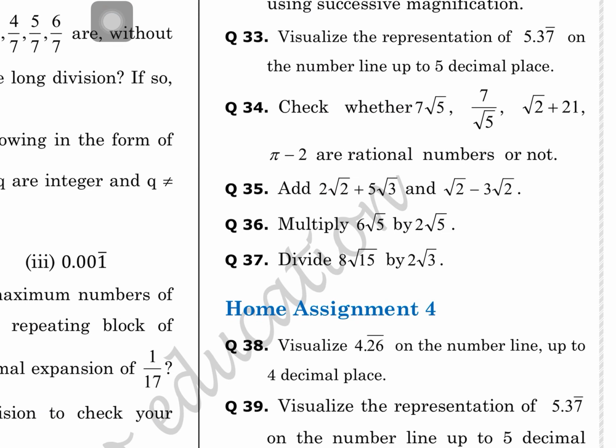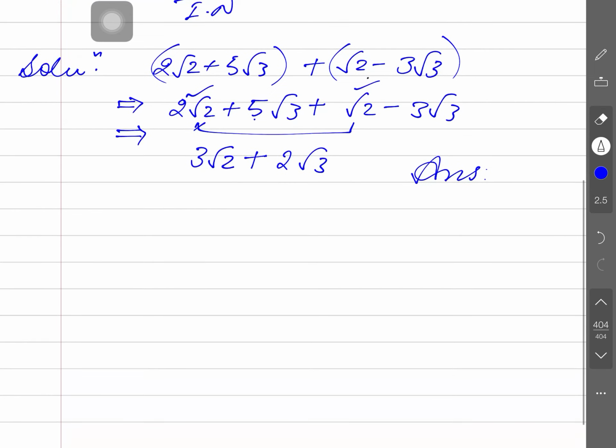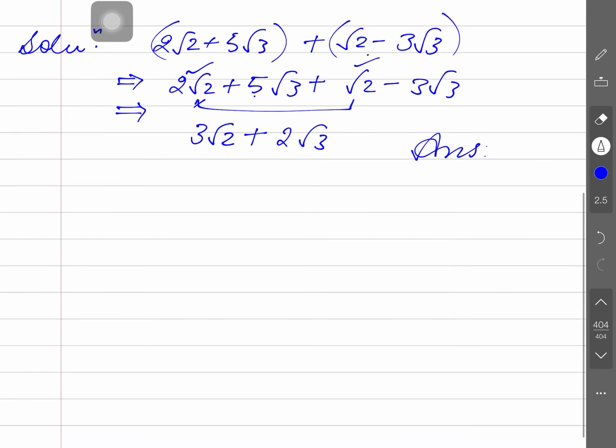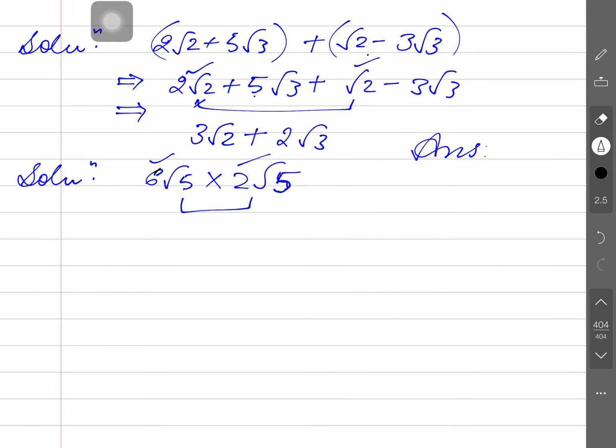Similarly, multiplication can also be done here. 6 root 5 and 2 root 5. I am telling this again. 6 root 5 and 2 root 5. Is that clear or not? 2 root 5. So, the rational part is operated with the rational part, and the irrational part will be operated with the irrational part. This will operate with this.